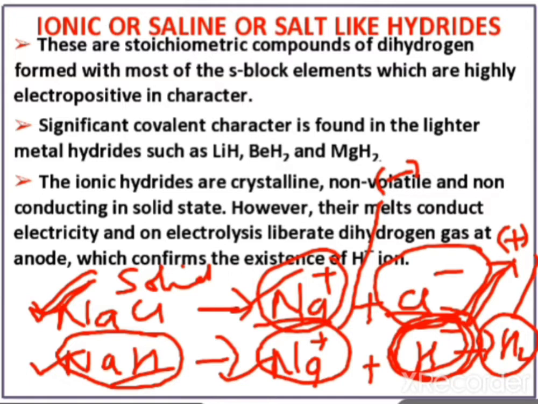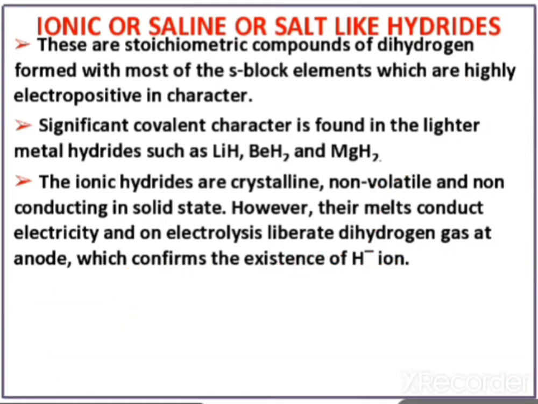Generally, we have studied that hydrogen forms H+. But if I say here hydrogen forms H-, then what is the evidence? The evidence is the liberation of hydrogen at the anode on electrolysis of hydrides. So here hydrides confirm the existence of the H- ion. See, this is the reaction: H- produces H2 and liberates 2 electrons at the anode.